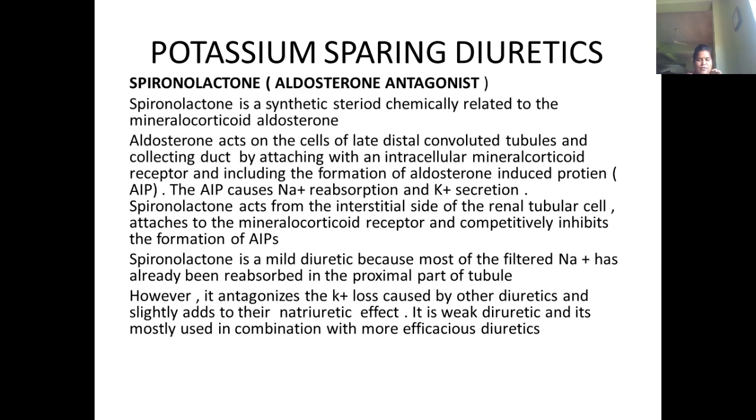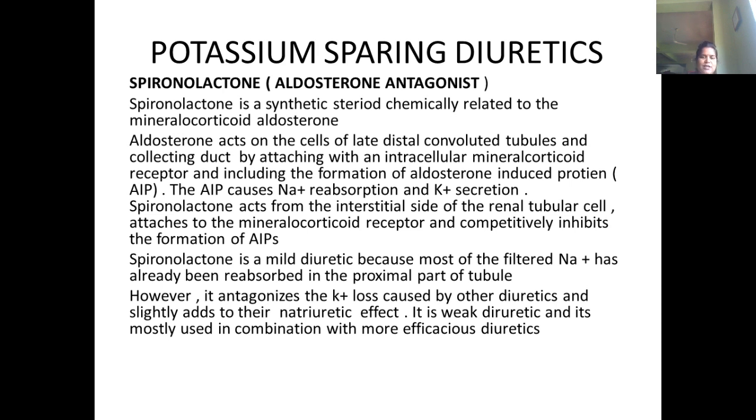Because of the presence of the mineralocorticoid receptors, there will be formation of the aldosterone induced protein. So aldosterone induces the production of some type of protein, and that protein is called AIP. This AIP causes sodium reabsorption, and potassium will generally be excreted.